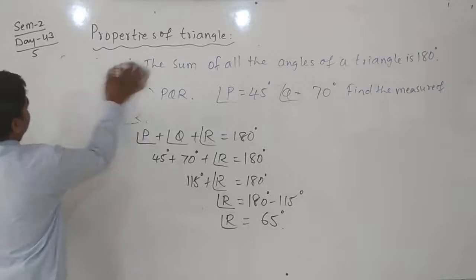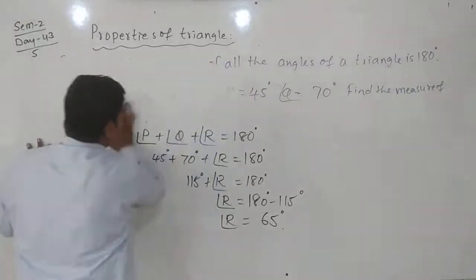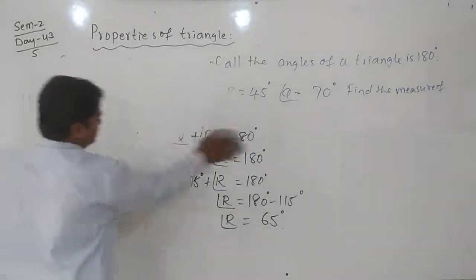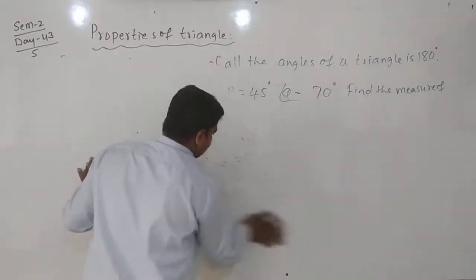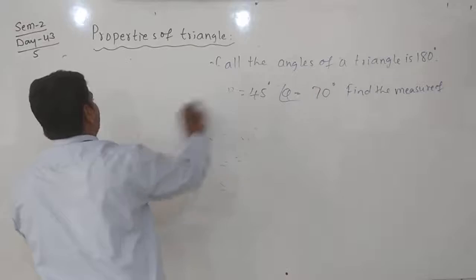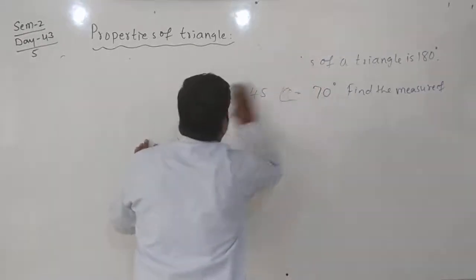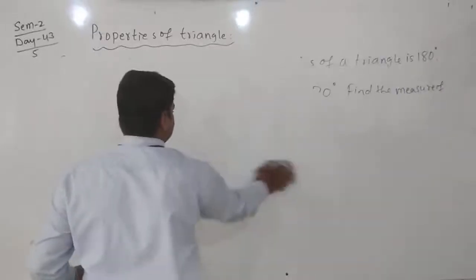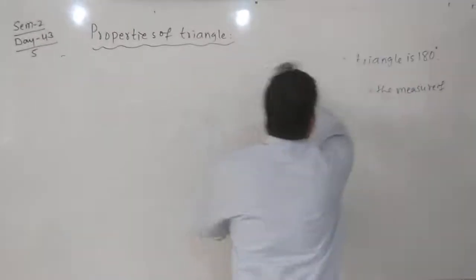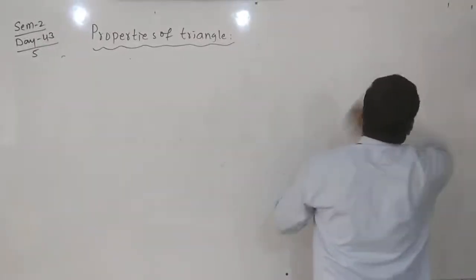About property 2. What does it tell? In a triangle, the sum of any two sides of a triangle is always greater than the third side. That property you write: property 2.